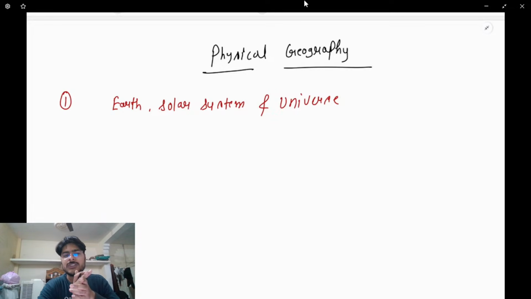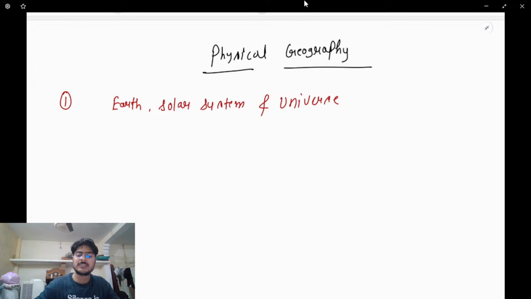Earth is at which position from the Sun? I'll talk about rotation and revolution too, and the formation of the Earth, how it is made: the crust, then mantle and core. Overall, the composition of the Earth.